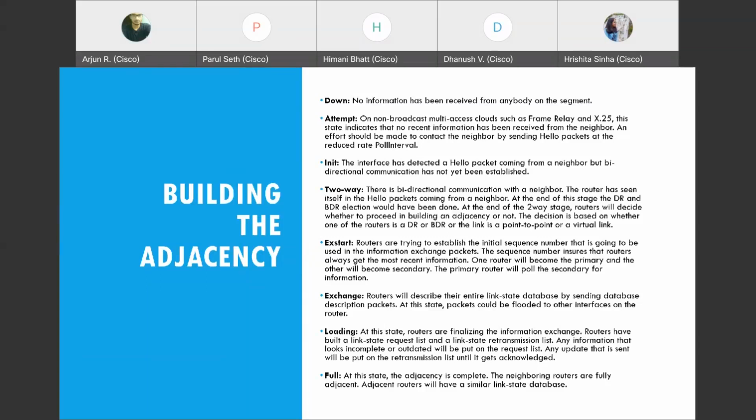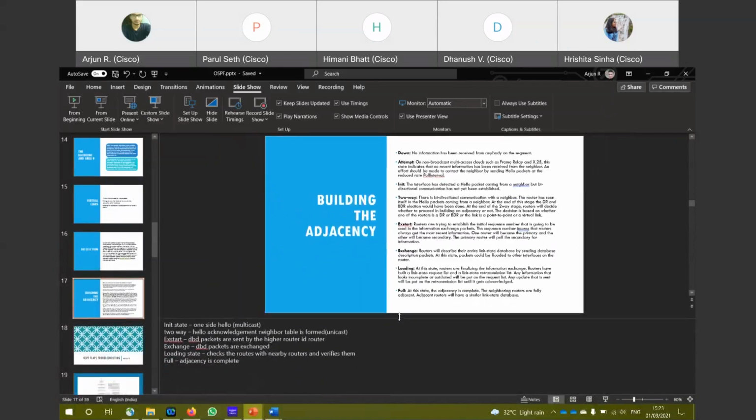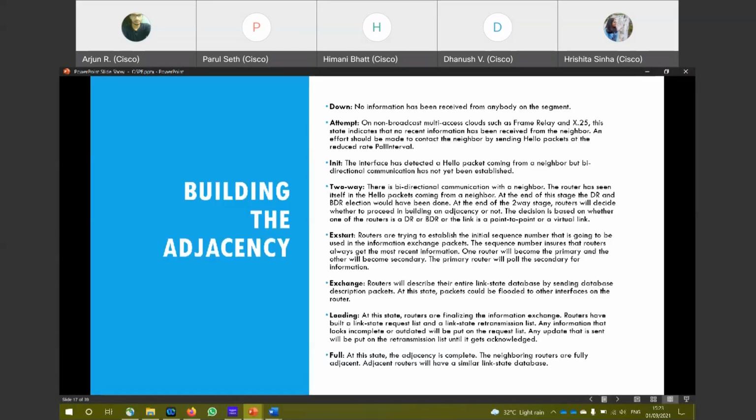Xstart. Routers are trying to establish initial sequence numbers. DBD packets are sent by the higher router ID. So that is for the Xstart state. DBD is database description packets. Those database packets are sent during Xstart state, and in the exchange state, they're actually exchanged. They will describe their entire link state database. For example, the router would say that these are the routers that are connected to me and via these interfaces. Similarly, the other router would also exchange its own information.